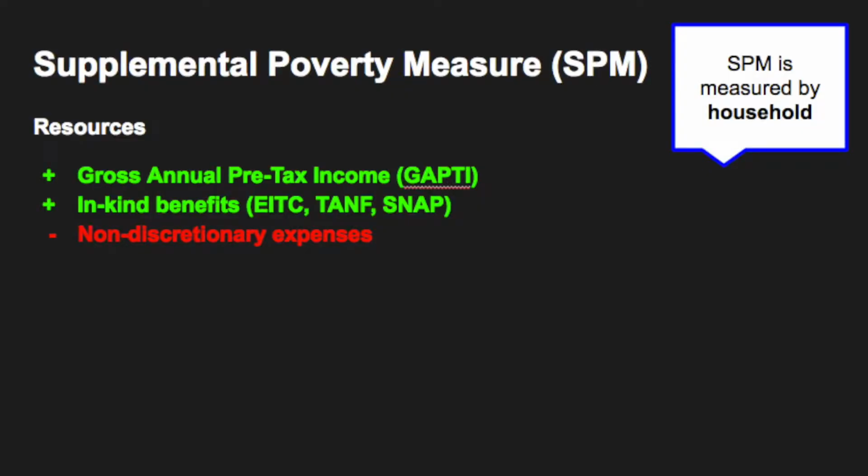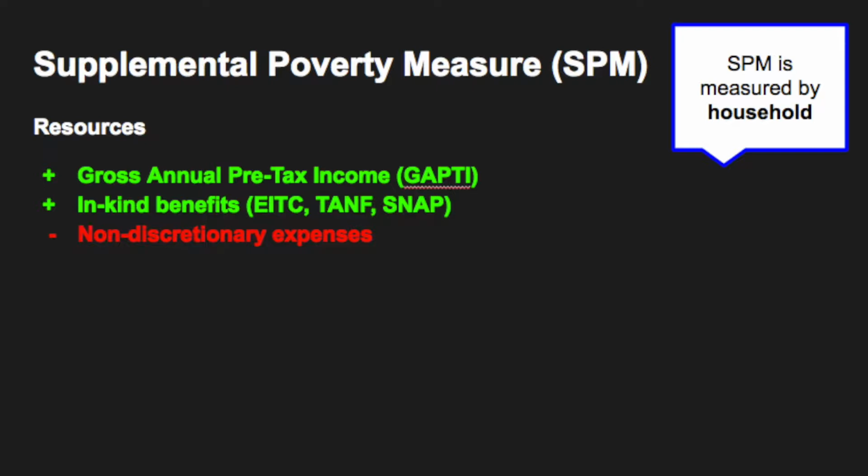After individuals are allocated to households, the SPM accounts for their gross annual pre-tax income and adds any in-kind near-cash benefits they receive from the government. If you remember, this is different than the OPM because the OPM only considers gross annual pre-tax income, which makes sense since the OPM is used to determine the in-kind benefits given to families.